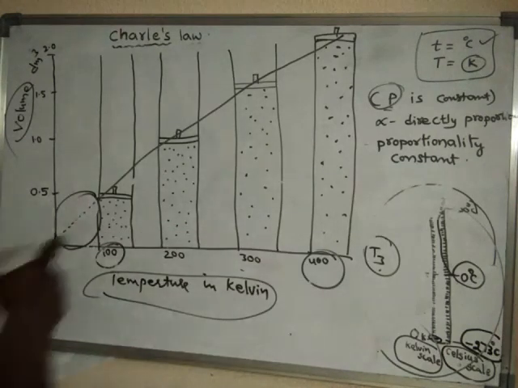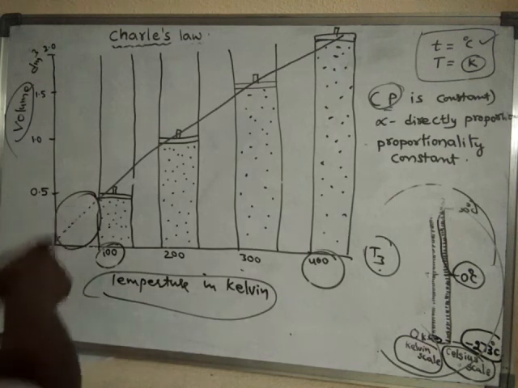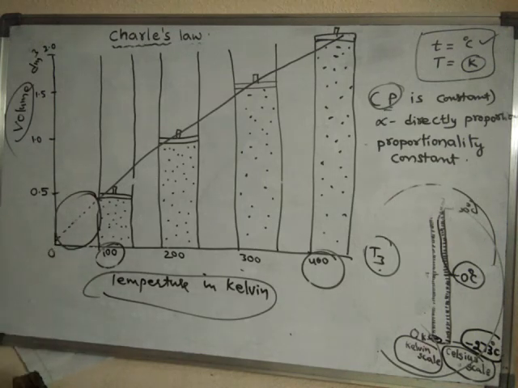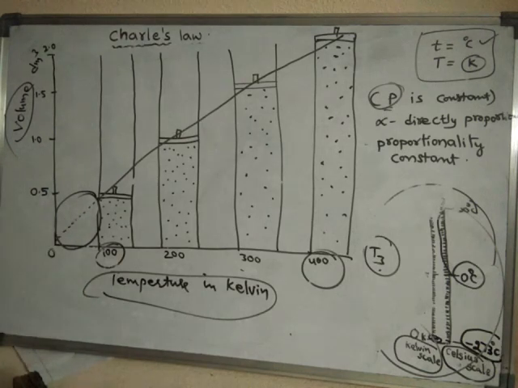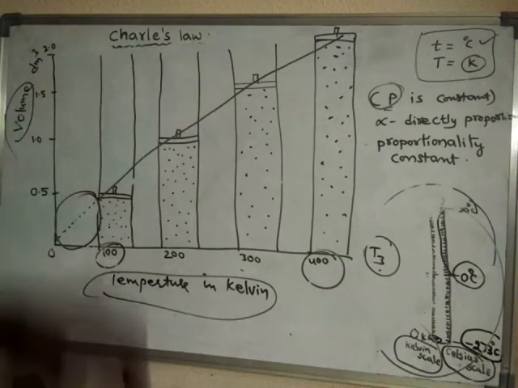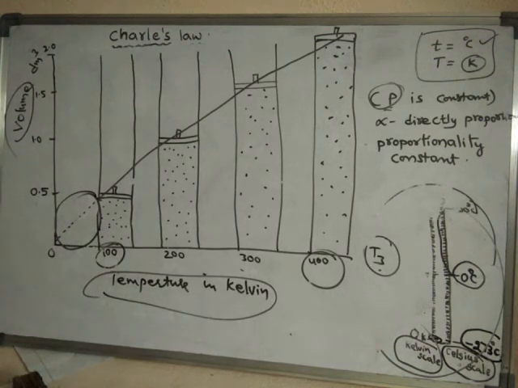Hence the experimental points cannot be drawn as a graph. Simply, we'll show it as a dotted line. So like this Charles's law can be explained.